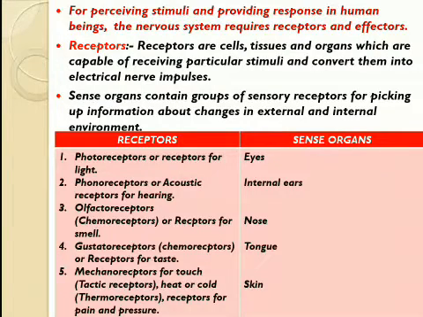Then mechanoreceptors for touch, they are tactile receptors, heat or cold thermoreceptors, or receptors for pain and pressure. They all are present in our skin and detect the stimulus of touch, heat or cold, or pain or pressure.